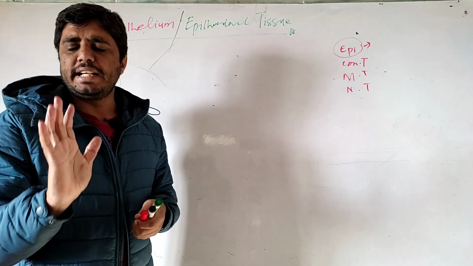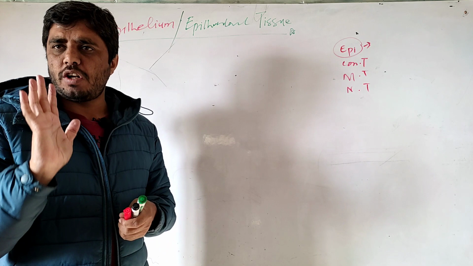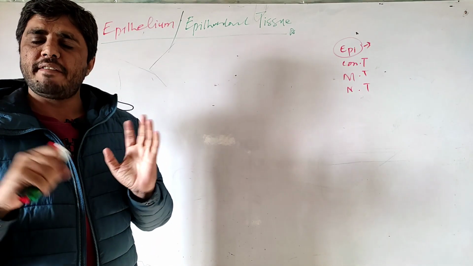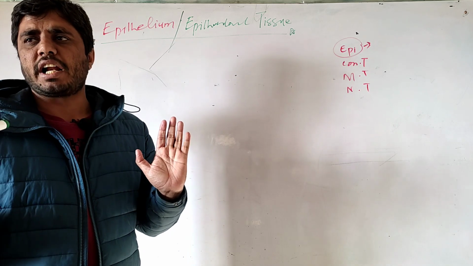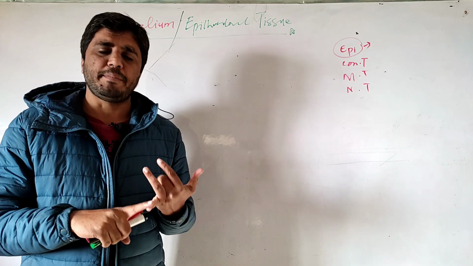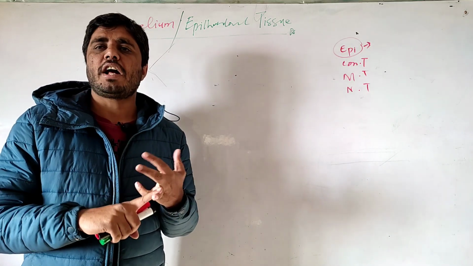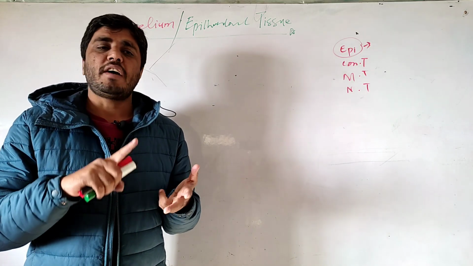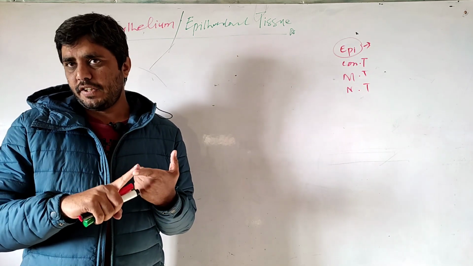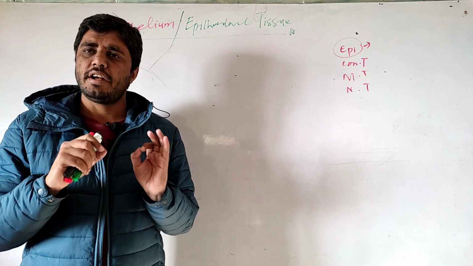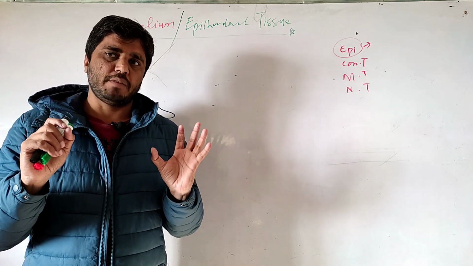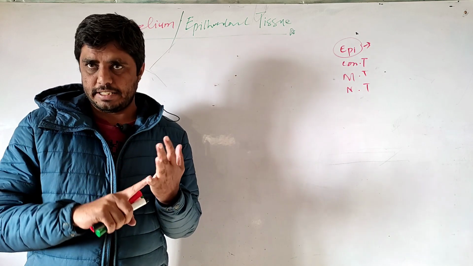In a healthy animal, in a multicellular organism, in a living body, many areas of your body are covered by epithelium. For example, the whole body is covered by epithelium. The covering of our organs is epithelium. The covering of body cavities is epithelium. The lining of organs is lined by epithelium. Many of the secretory portions of the glands are epithelium.